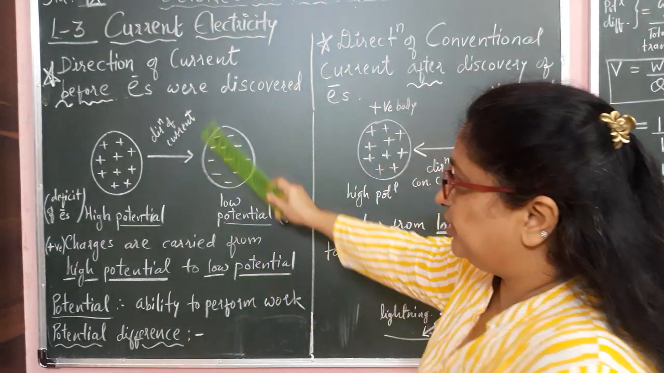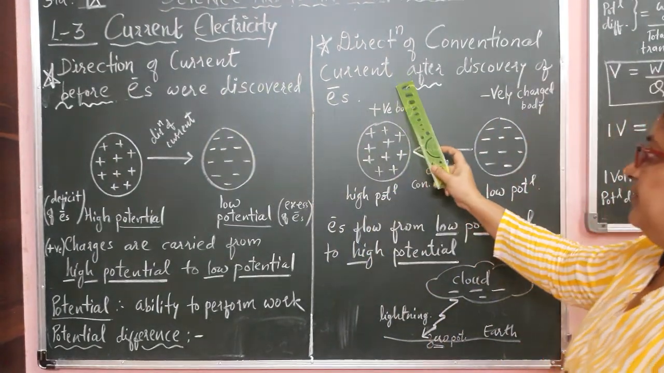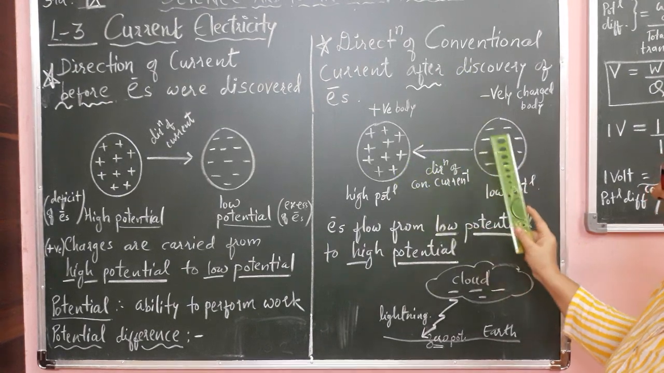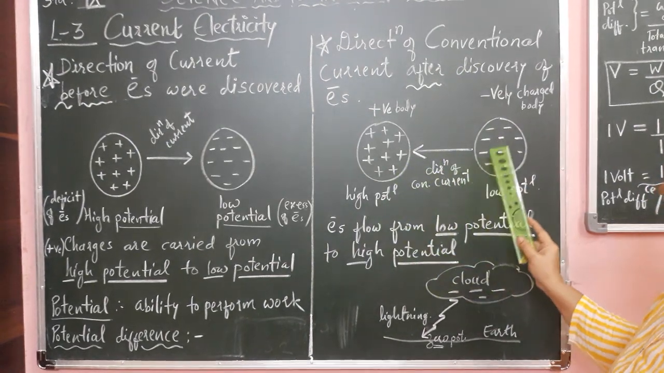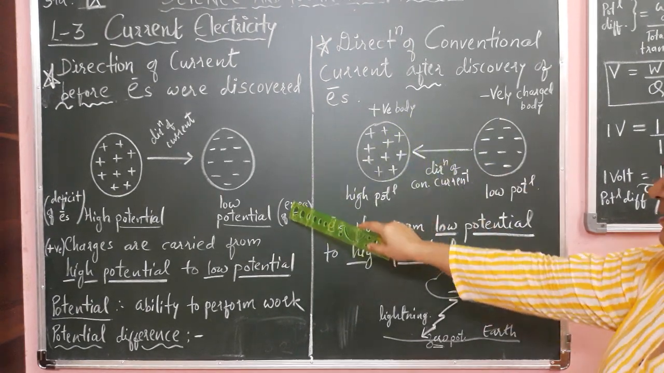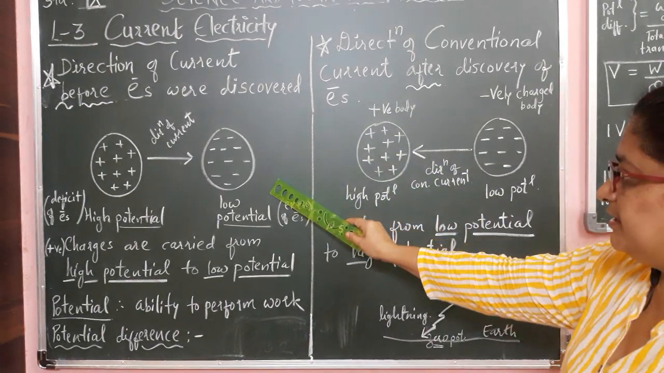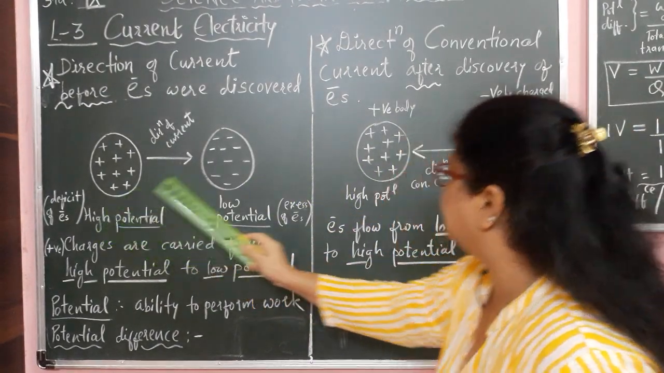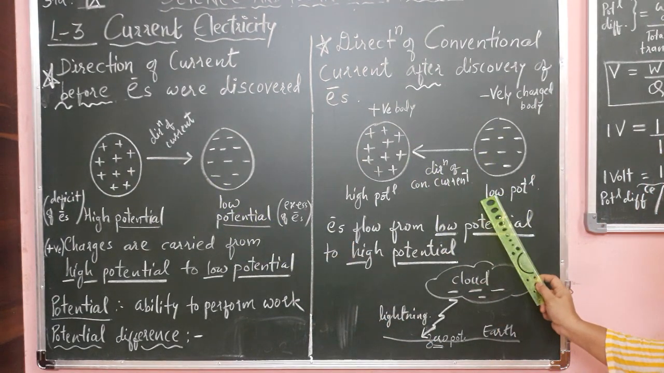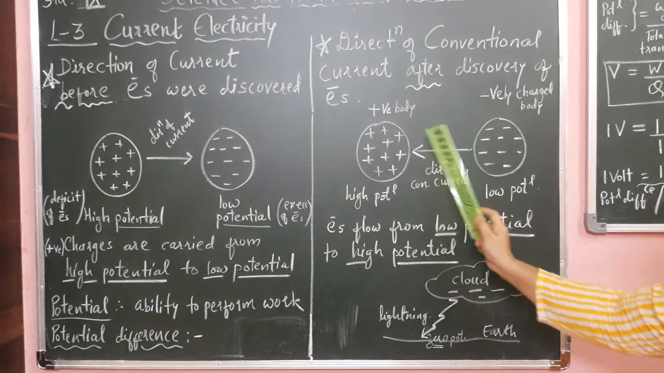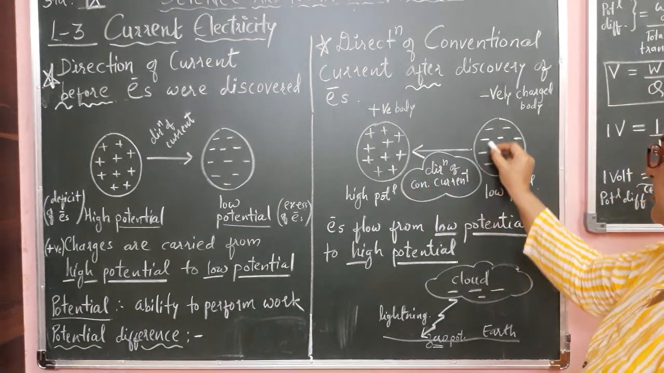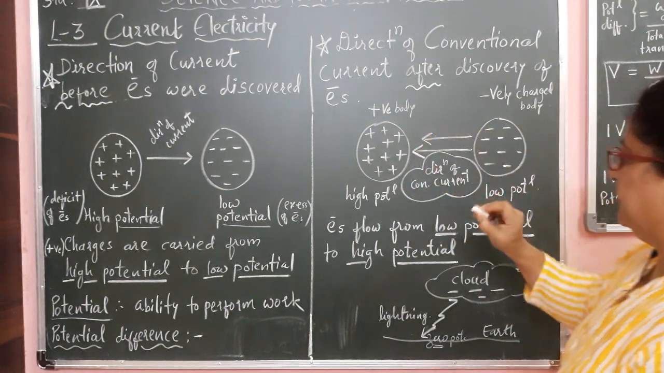Then after the discovery of the electrons, it became evident that the electrons are flowing from the negatively charged body to the positively charged body. That was against this earlier idea, because there it was considered that the charges flow from high potential to low potential. But in fact, electrons flow from low potential, from the negatively charged body to the positively charged body. So the direction of electron flow is from negative to positive.